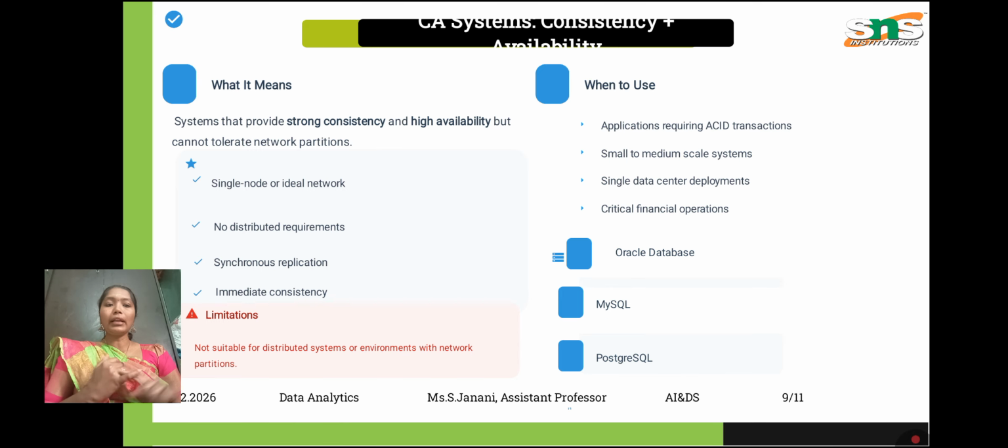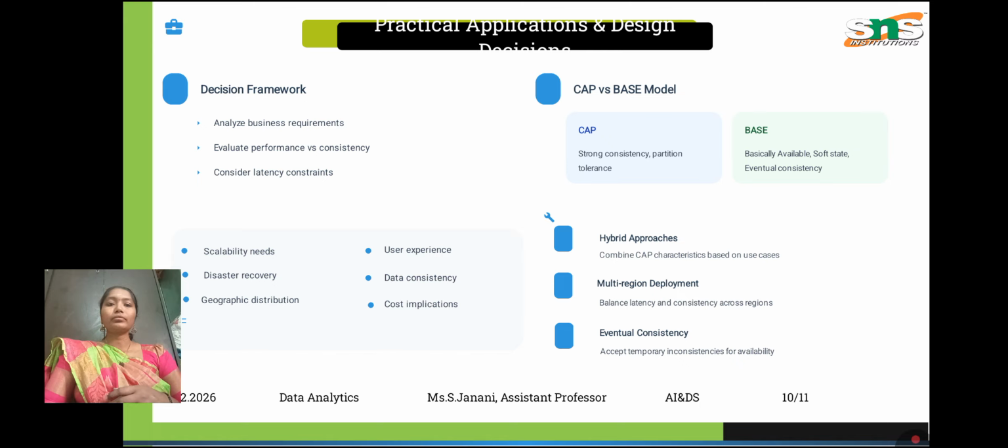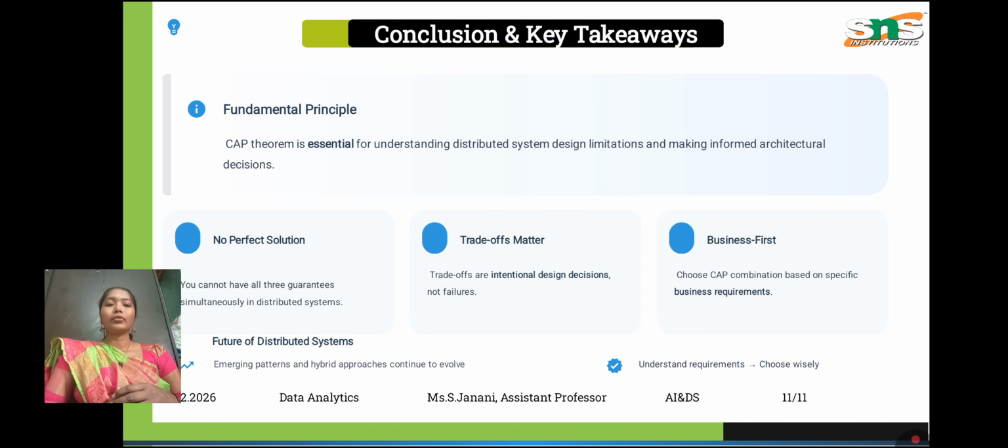The CP system, consistency, uses Oracle Database, MySQL, and PostgreSQL. It is used for applications requiring ACID transactions, small to medium scale systems, and critical financial operations. Next we are going to see the decision making, where the CAP algorithm is used as the base model. It uses external consistency, multi-region deployment, and hybrid approaches. Next we are going to see the fundamental principles of the CAP theorem, which are essential for understanding distributed system limitations and making informed architectural design.